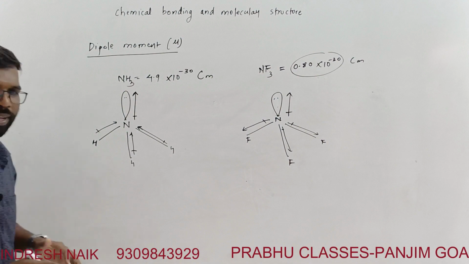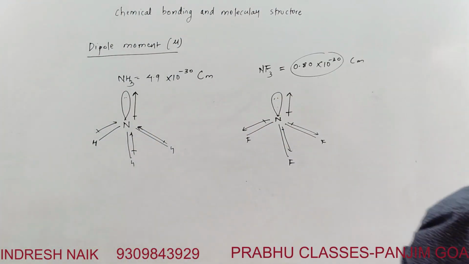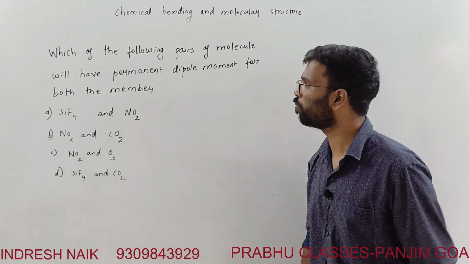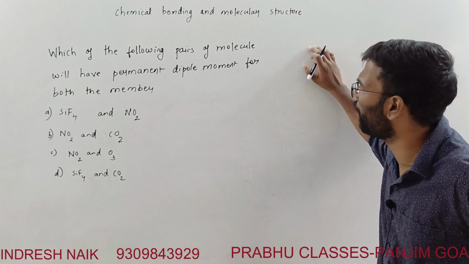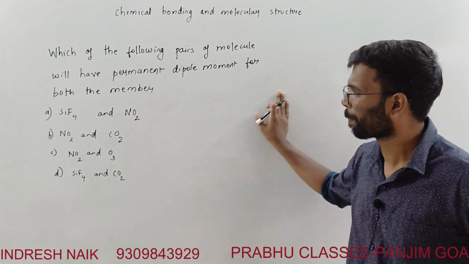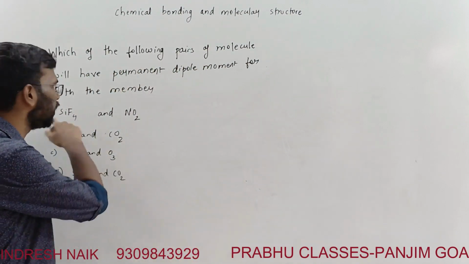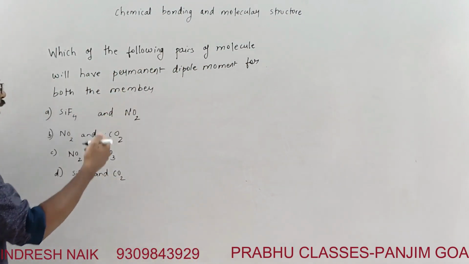Let's take one problem and we'll understand this in more depth. The question is: which of the following pairs of molecules will have a permanent dipole moment for both members? So we have to check which will have mu not equal to 0. In the first option we take silicon fluoride and NO2.